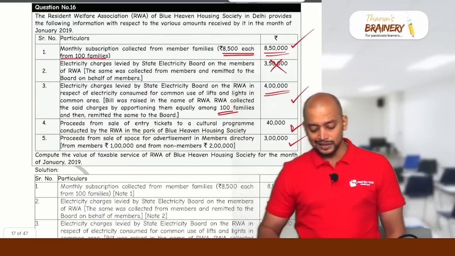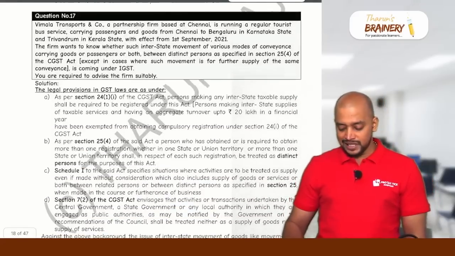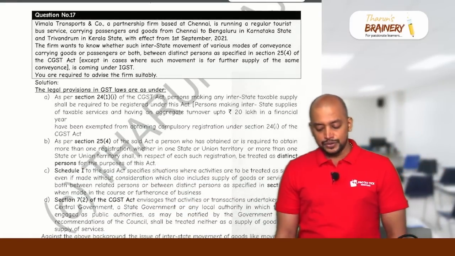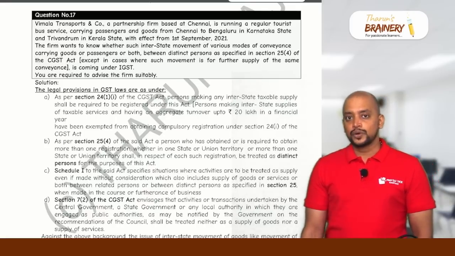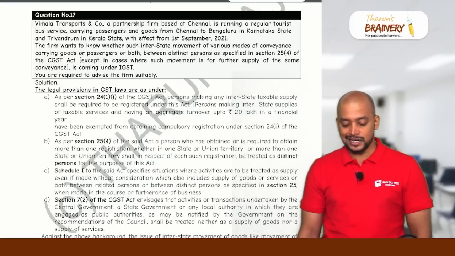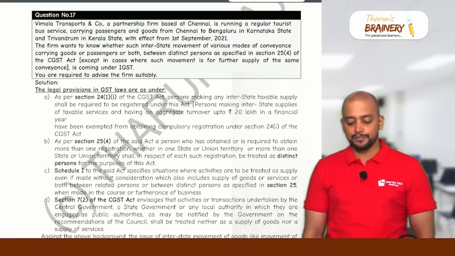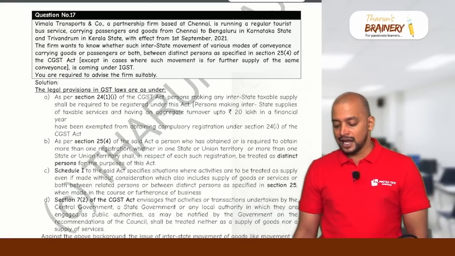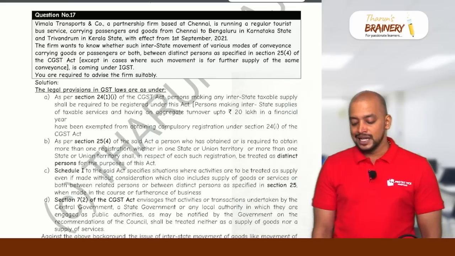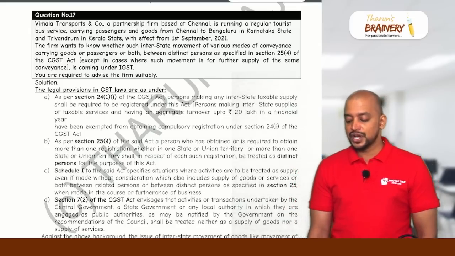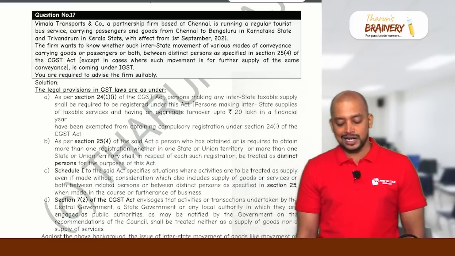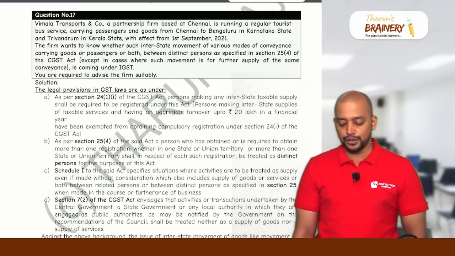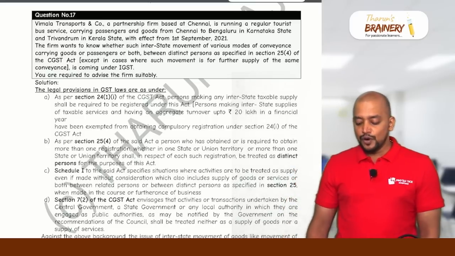Okay. Then next, question number 17. This is related to a circular. One circular we have. So we'll see that Vimala Transports and Company, a partnership firm based at Chennai, is running a regular tourist bus service carrying passengers and goods from Chennai to Bengaluru in Karnataka state and Trivandrum in Kerala state with effect from 1st September 2021. The firm wants to know